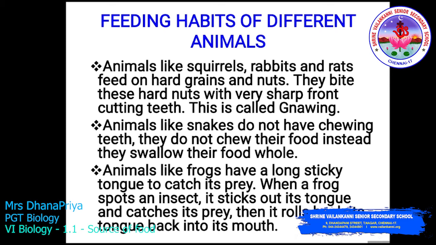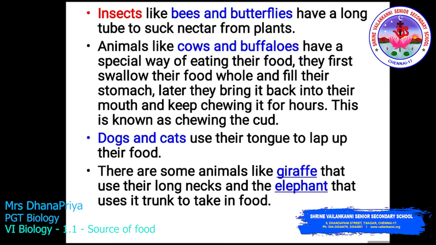Animals like frog have a long sticky tongue to catch their prey. When a frog spots an insect, it sticks out its tongue and catches its prey, then it rolls its tongue back into its mouth. So these are the feeding habits of different animals. Insects like bees and butterfly have a long tube to suck nectar from plants.